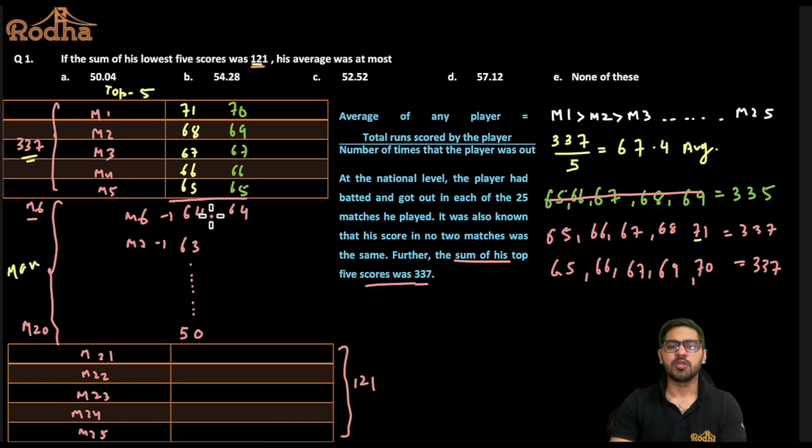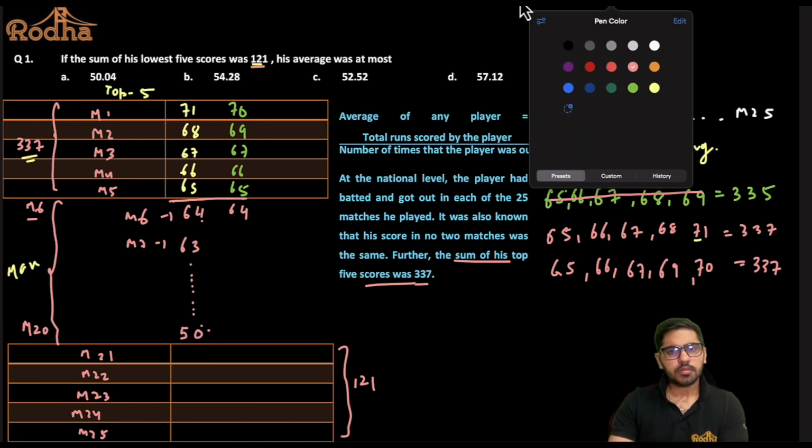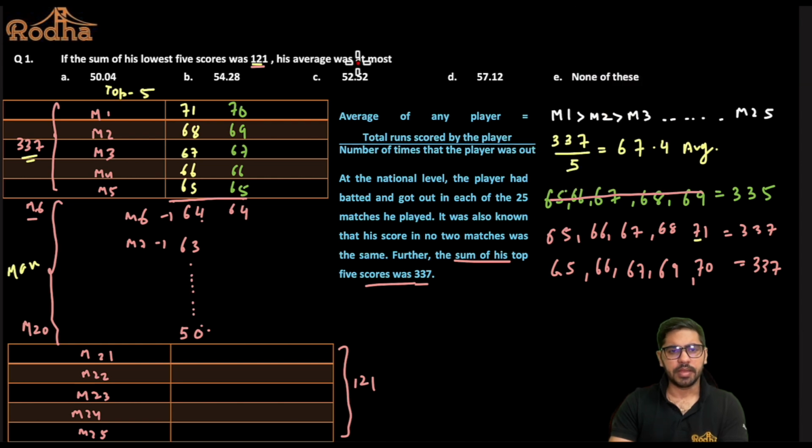So I need 15 scores, and if you see 64 minus 50, there are how many numbers from 50 to 64? There are exactly 15 numbers. So this will go up to 50, isn't it? Now suppose, for example, I make my highest score 80. So I have increased this by 10, so I need to subtract 10 from somewhere, right?